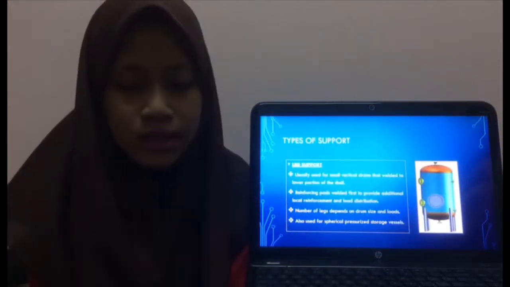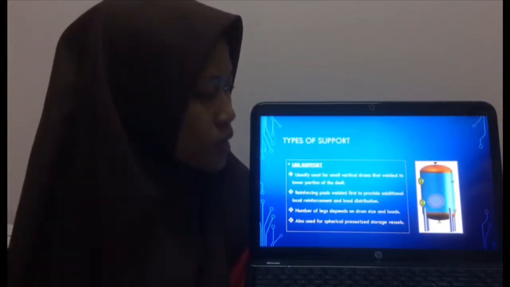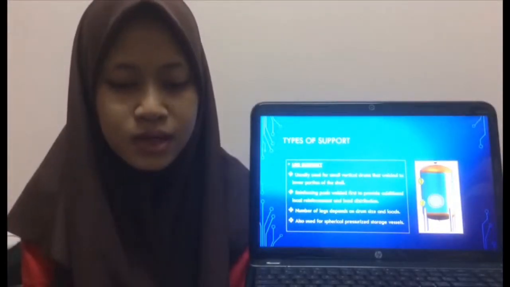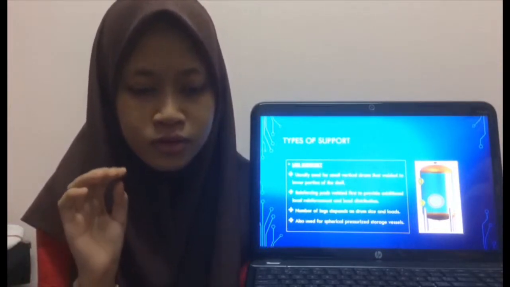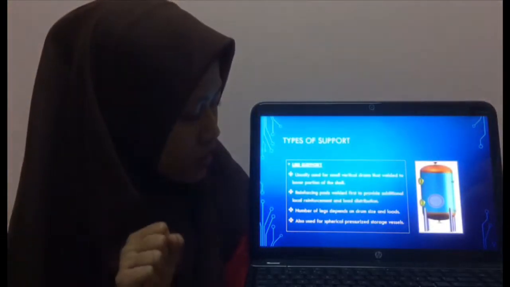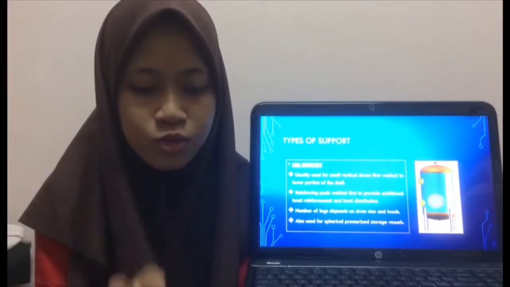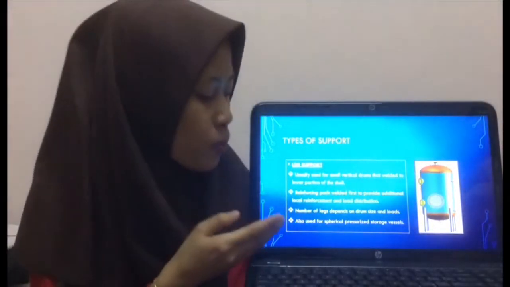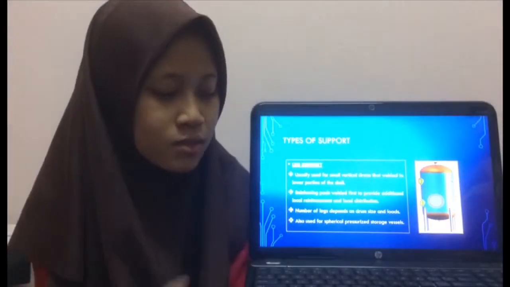So next is the leg support, usually used for small vertical drums, welded to the lower portion of the shell. Reinforcing pads are welded to the shell first to provide additional local reinforcement and load distribution. And the number of legs depends on the drum size and the load to be carried. This type of support is also used for spherical pressurized storage vessels.